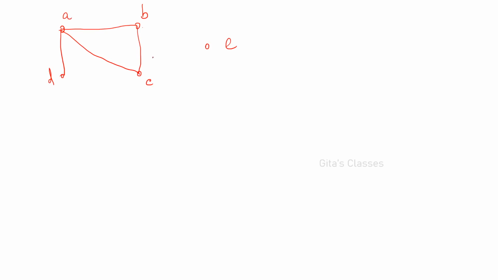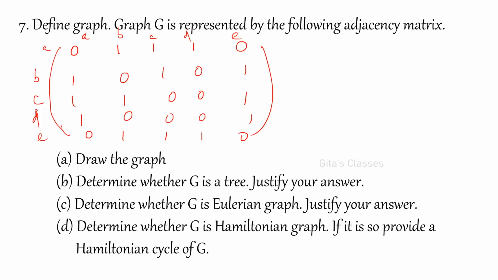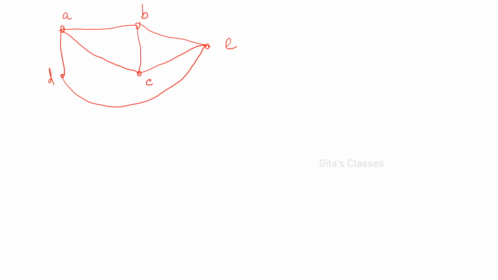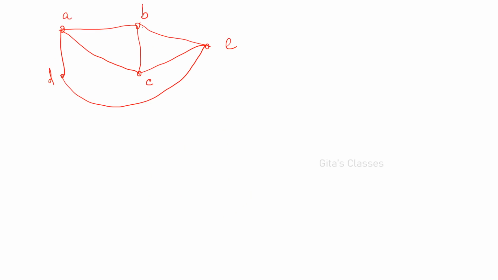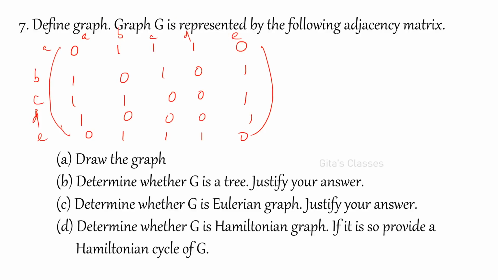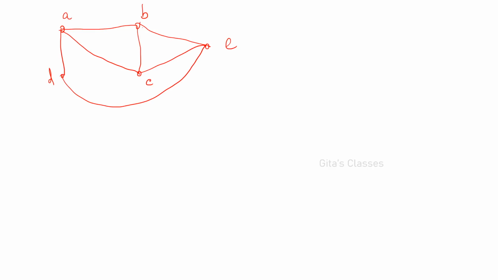So if you draw like this, C is adjacent to E, B is adjacent to E also, and D is adjacent to E. Okay, this is the given graph. Is it correct? B is adjacent to A, C, E. Yes. C is adjacent to A, B and E. Yes. Next, D is adjacent to only A and E. Yes. Next, E is adjacent to B, C, D. Yes. It is satisfying all these conditions.